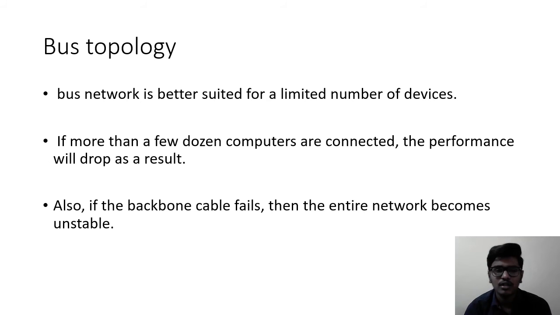Let us see the points. A bus network is better suited for a limited number of devices. If more than a few dozen computers are connected, the performance will drop as a result. Also, if the backbone fails, then the entire network becomes unstable. Previously we said that if the main single cable, the backbone cable, fails, the entire network becomes unstable and disturbed.